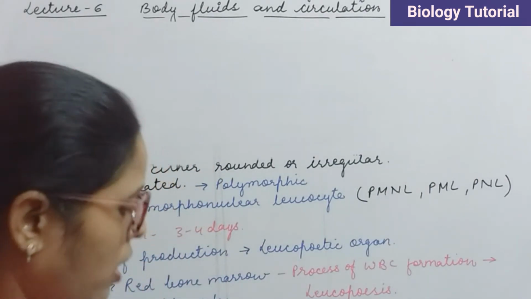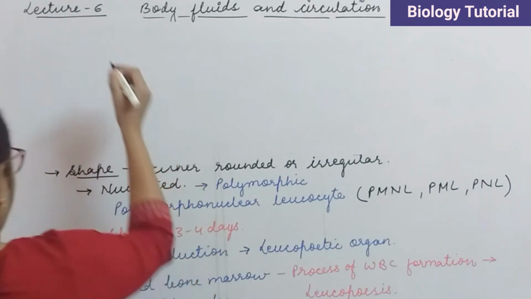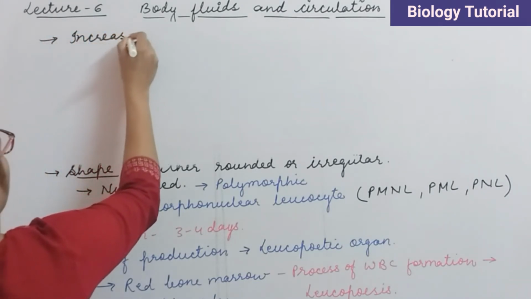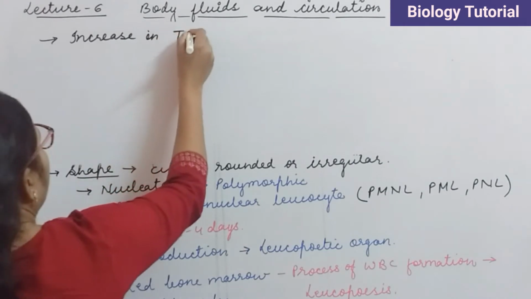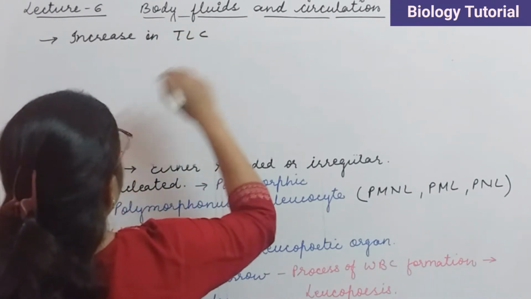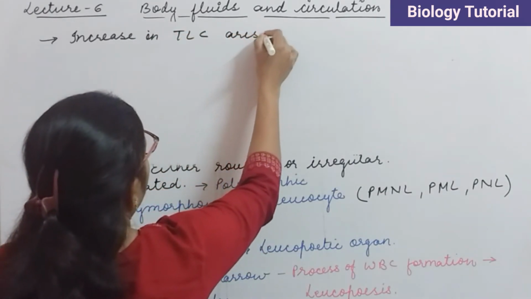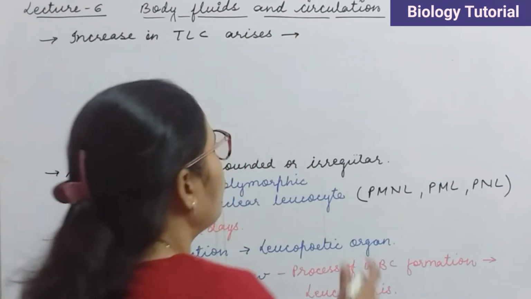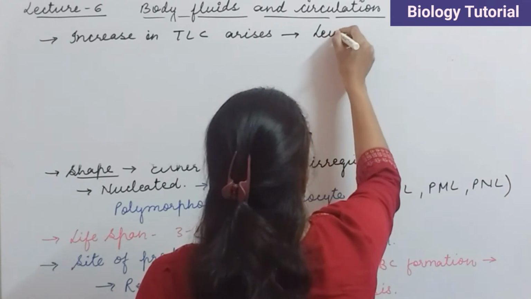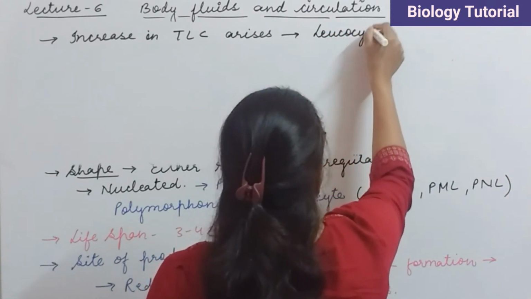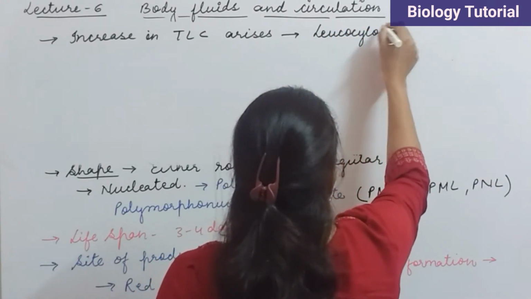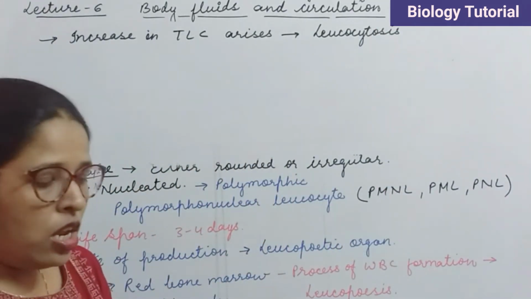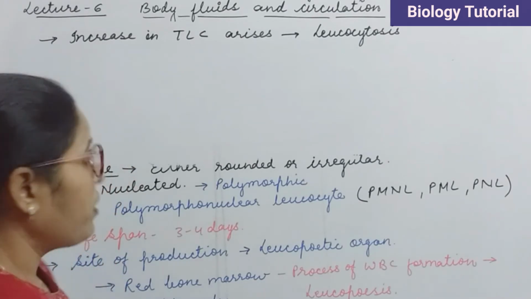So increase in TLC arises the condition which is called as leukocytosis. The condition in which increase in leukocytes takes place.